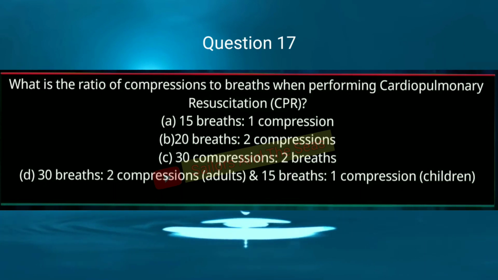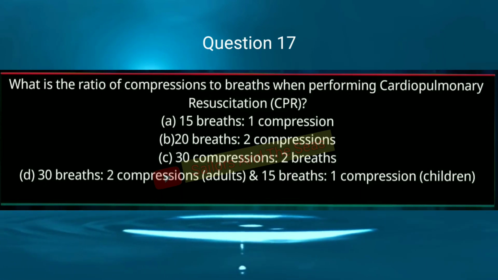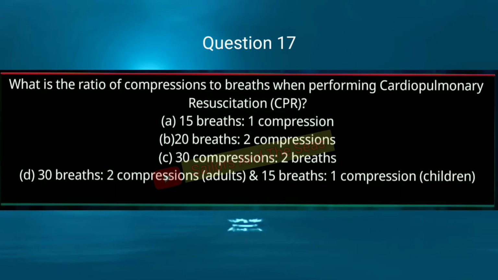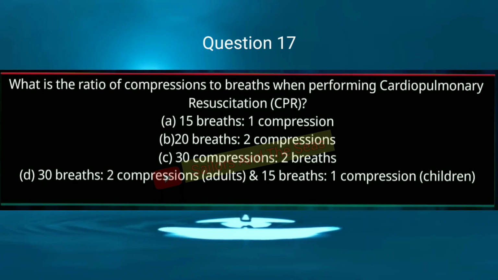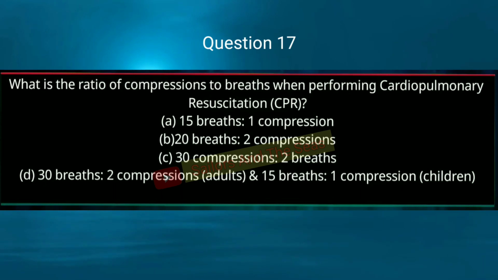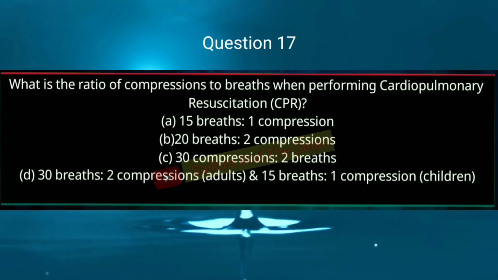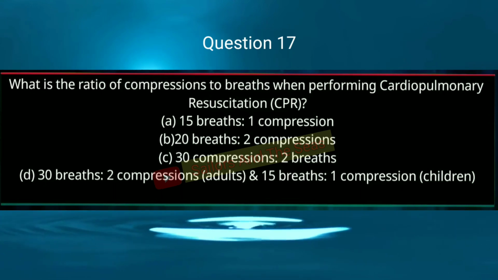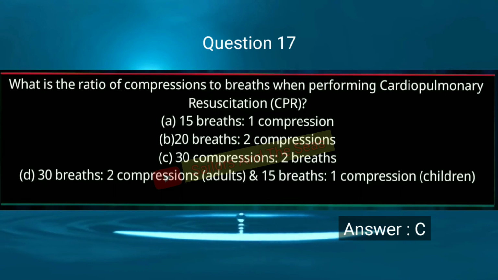Question 17. What is the ratio of compressions to breaths when performing CPR? Option A, 15 breaths 1 compression. Option B, 20 breaths 2 compression. Option C, 30 compression 2 breath. And option D, 30 breaths 2 compressions for adult and 15 breaths 1 compression for children. Answer will be C, 30 compressions and 2 breaths.